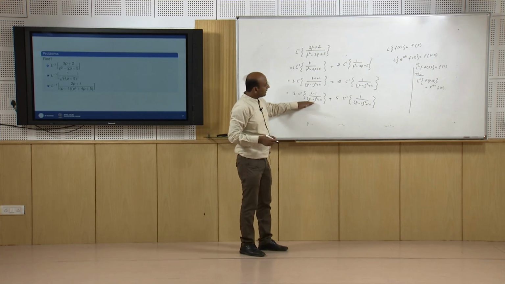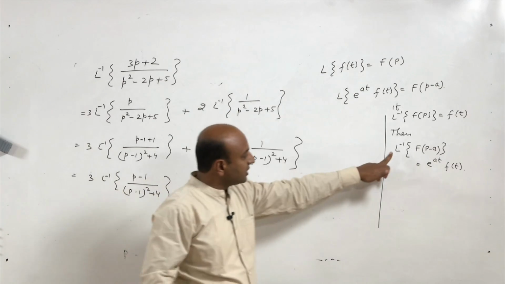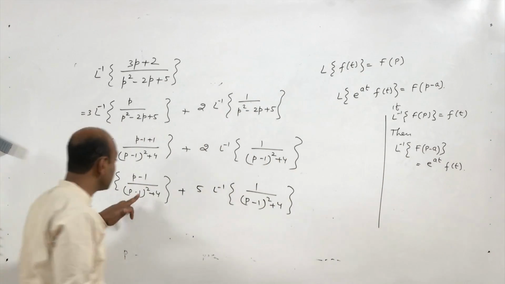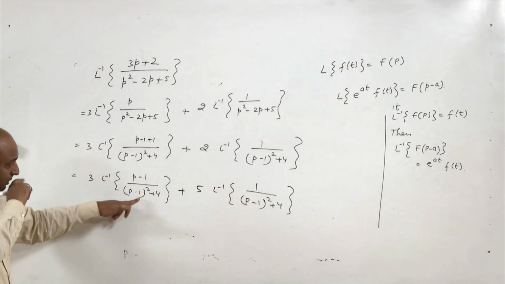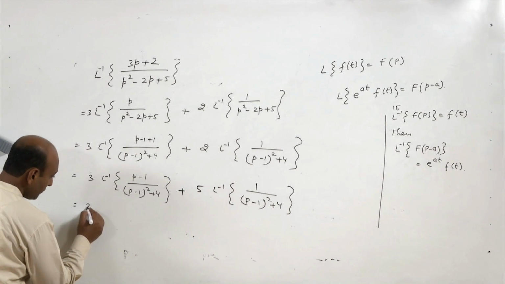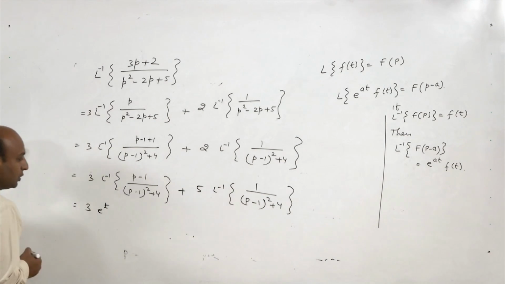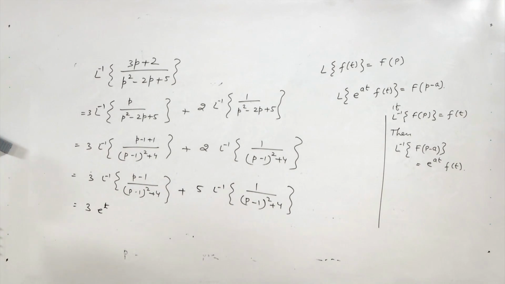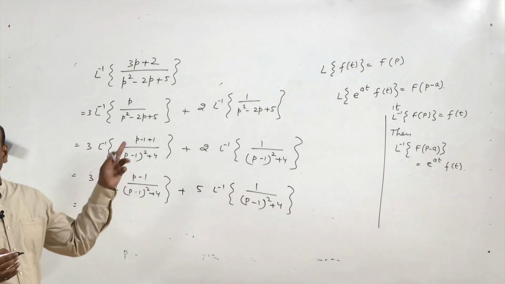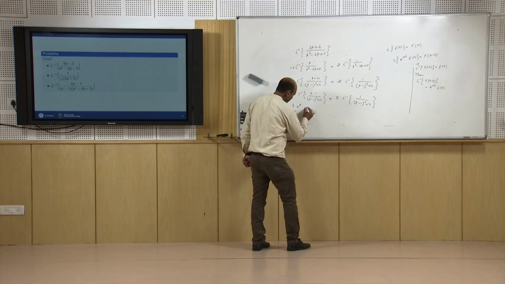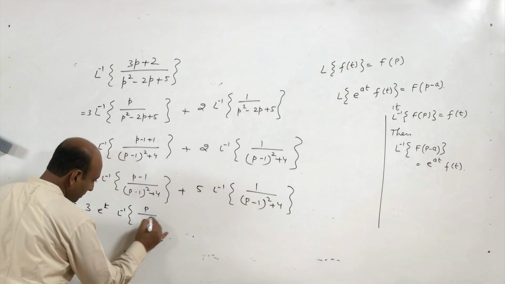Now, here if we use this definition F(p minus a), here a is 1, so it is nothing but 3 into e to the power t, and f(t) will be Laplace inverse of F(p), so it will be Laplace inverse of p upon p square plus 4.